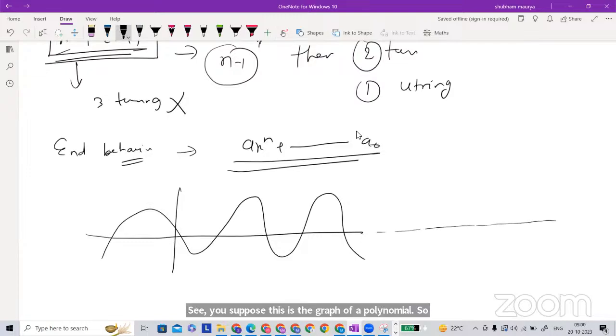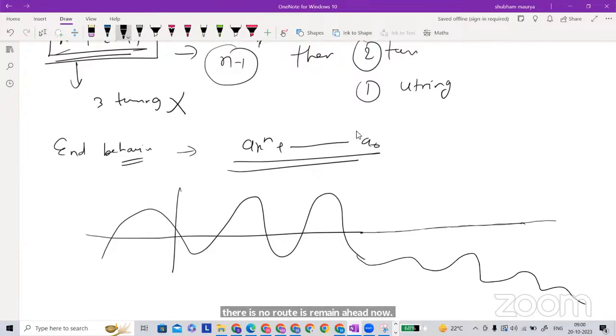But polynomials generally follow a pattern. After knowing the roots, if there are no roots remaining ahead, the graph could be like this also, with turning points, but now there are no roots.